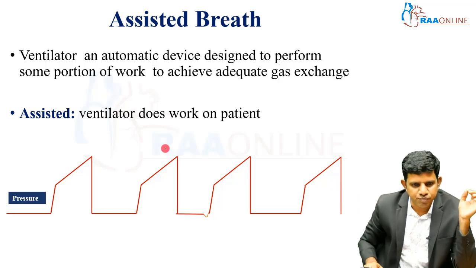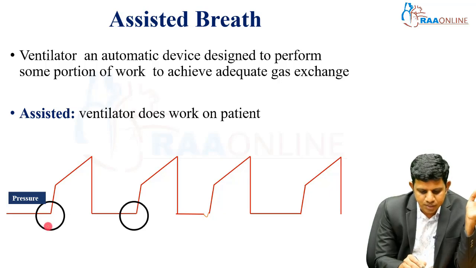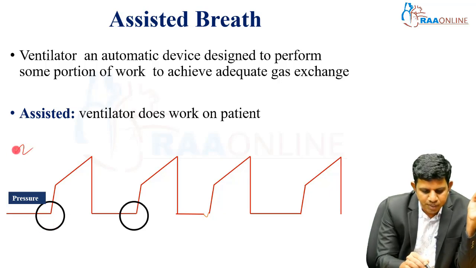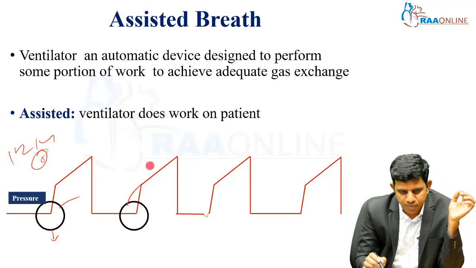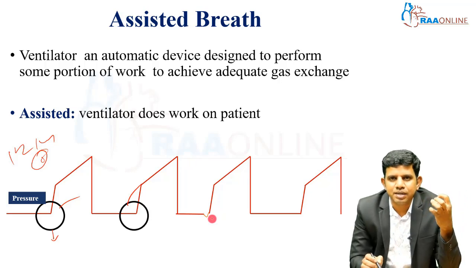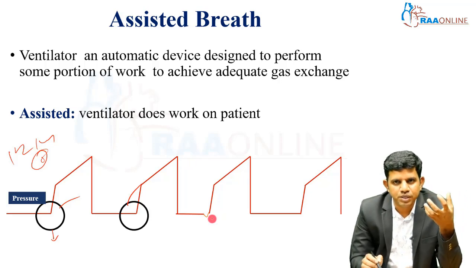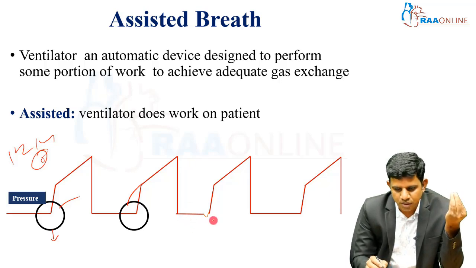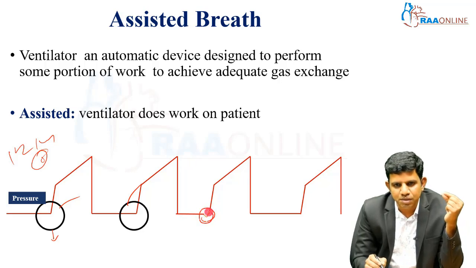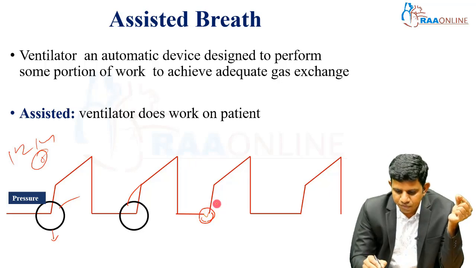Here this is the pressure waveform. You see that these are the mandatory breaths. For example, with 12 breaths per minute, each breath cycle is 5 seconds, right? So the ventilator will give a breath every 5 seconds. This is one of the mandatory breaths. If the patient wants to start a breath before 5 seconds, generating some negative pressure which is detected by the ventilator, the ventilator gives that breath.